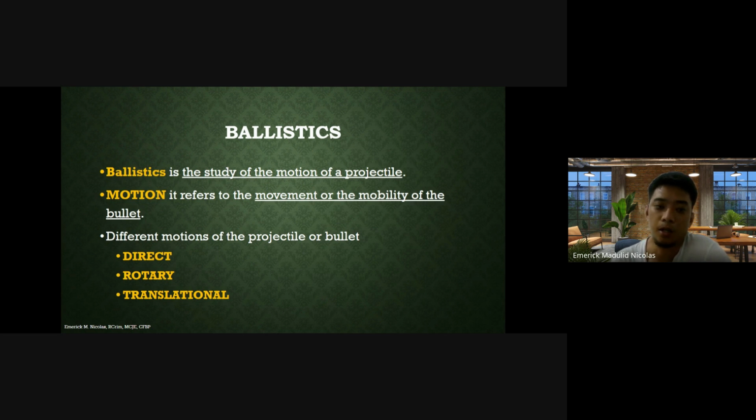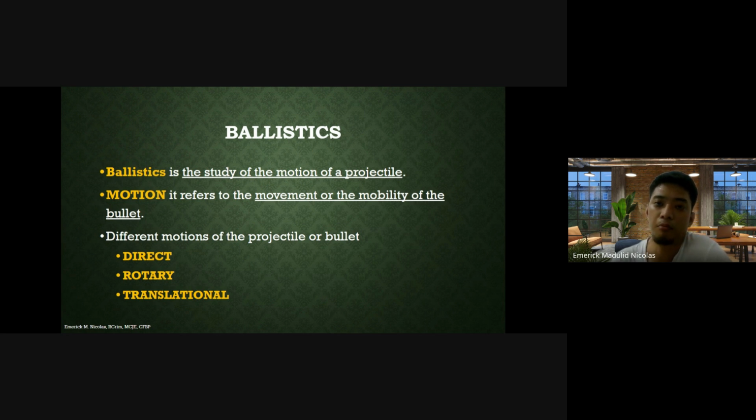Also, motion refers to the movement or the mobility of the bullet or the projectile. When we say projectile, this is any material that is propelled by means of the expansive force of gases coming from burning gunpowder. The equipment utilized for that to happen is a tool we call a firearm.